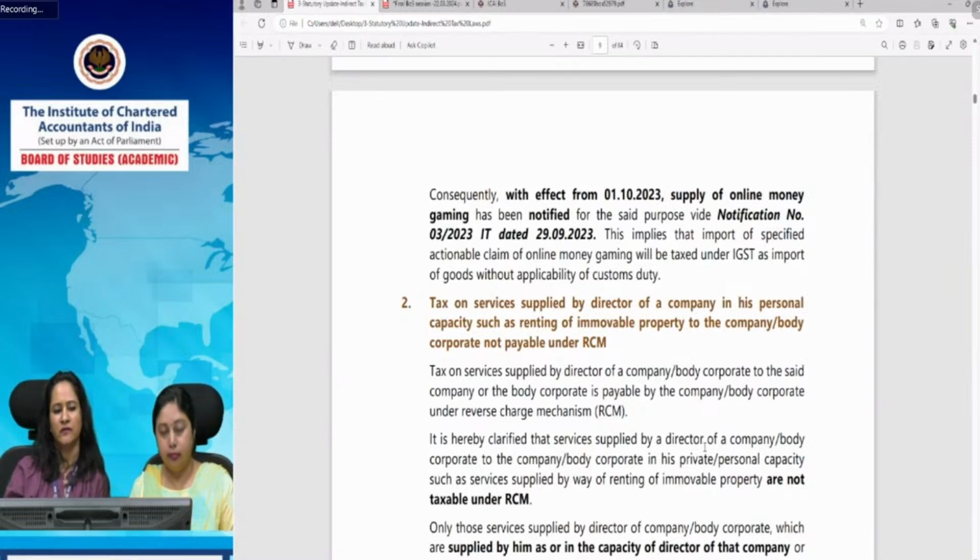gaming, which has been notified for the said purpose, and the import of specified actionable claim of online money gaming, will be taxed under IGST as import of goods without applicability of customs duty.